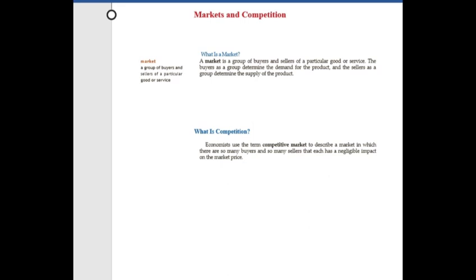First we will discuss what is a market. A market is a group of buyers and sellers of a particular good or service. The buyers as a group determine the demand for the product and the sellers as a group determine the supply of the product.